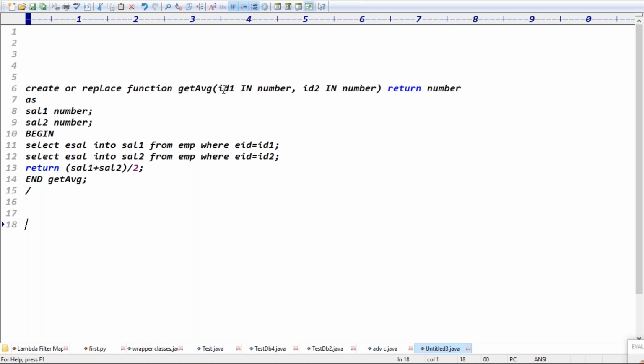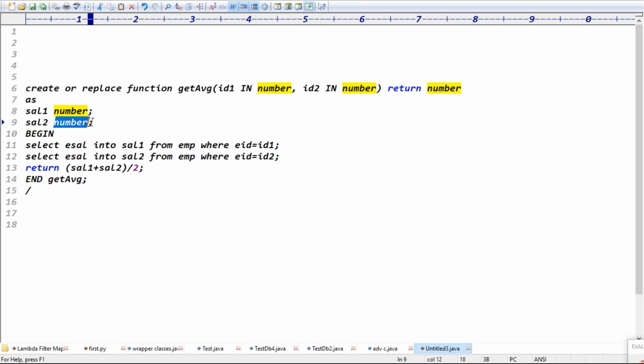How many arguments is this function expecting? Two inputs, right? ID1 and ID2 are the inputs, and the return type is number. It takes two variables: sal1 is number, sal2 is number. These queries will be taken care of by the database team, so we needn't worry about how to write the procedures and functions. They'll share the data, saying these are the in parameters and these are the out parameters, and based on those we have to process the data.